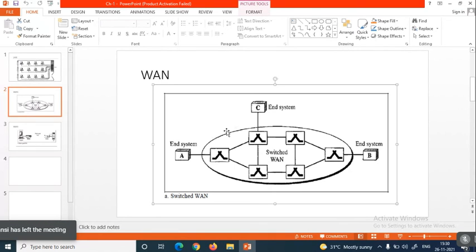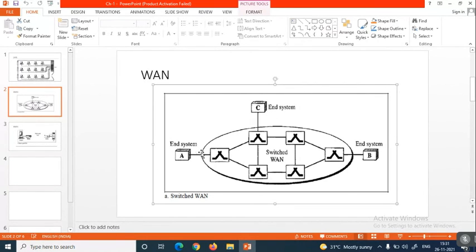Already these are wider systems, but in order to interconnect them, we need some other network to connect this system and that system, because this system is beyond 100 kilometers. If it is more than 100 kilometers, the local area network will not permit transferring the data. So those two systems are connected with a separate networking mechanism called a wide area network. And specifically, why are we going for the switched wide area network is, again, whatever networking environment we make with different systems, let us say A, B, C, as defined here.